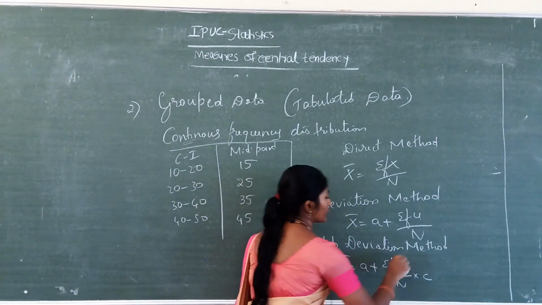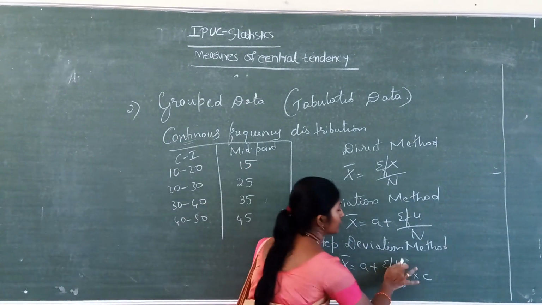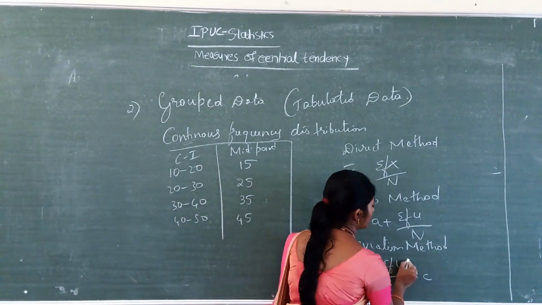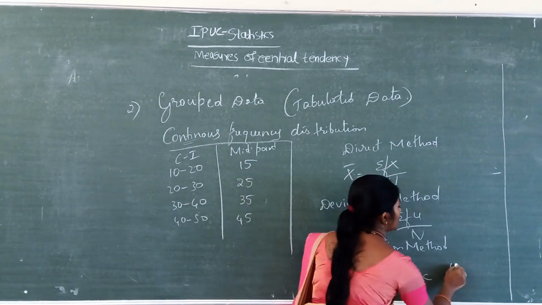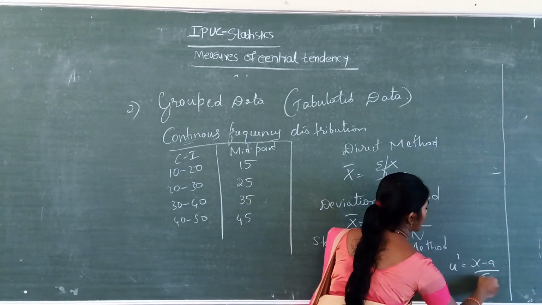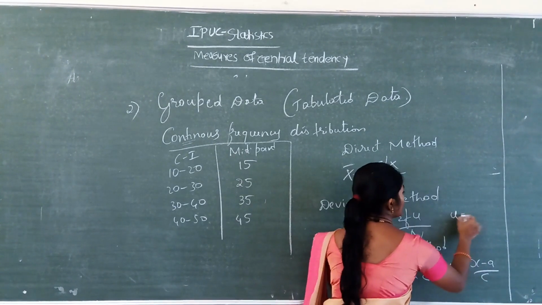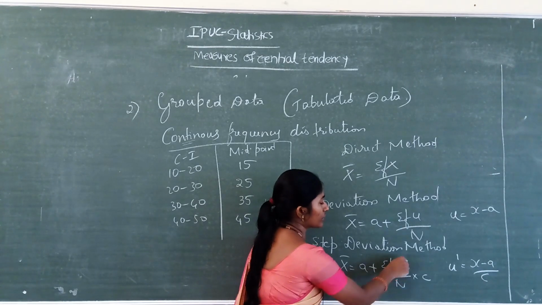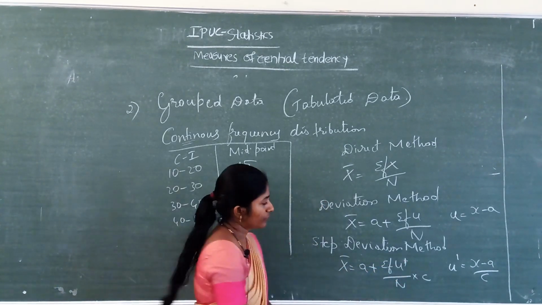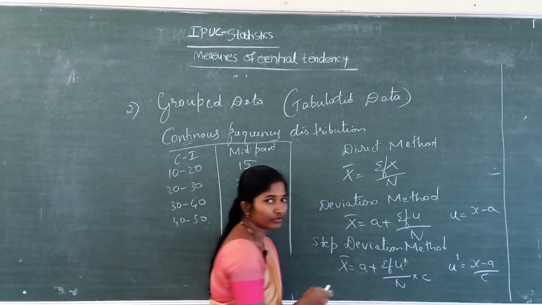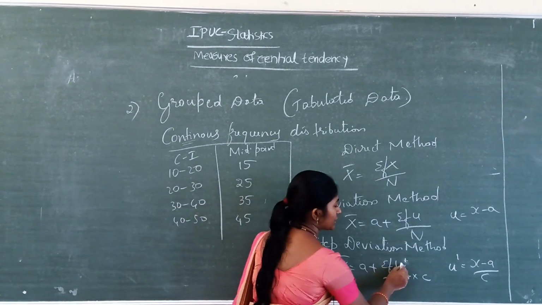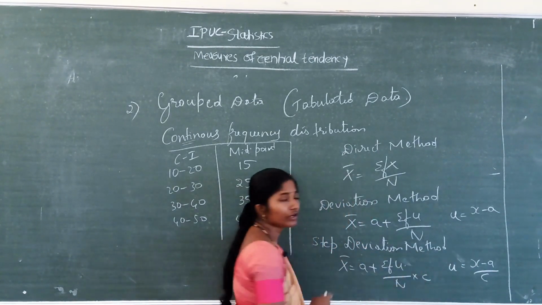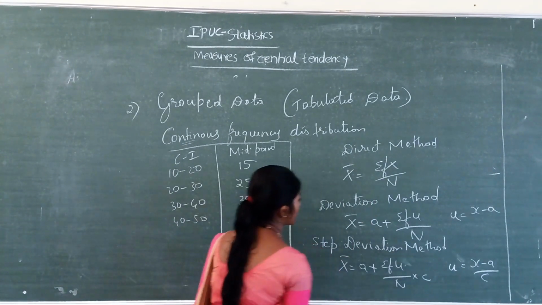See here, in the textbook they have given u dash, but I have taken u. You can take u dash, or otherwise you can use u also. In the textbook u dash is x minus a divided by c. Here u is only x minus a. Both are the same. When I am explaining I have taken u, but in the textbook u dash. Okay, so this is the step deviation method.